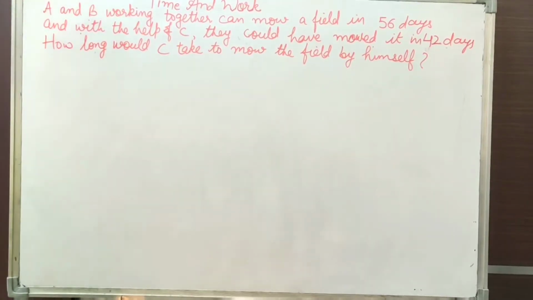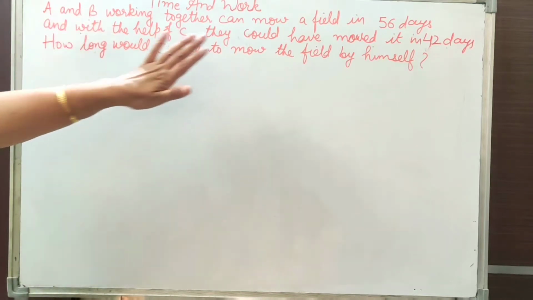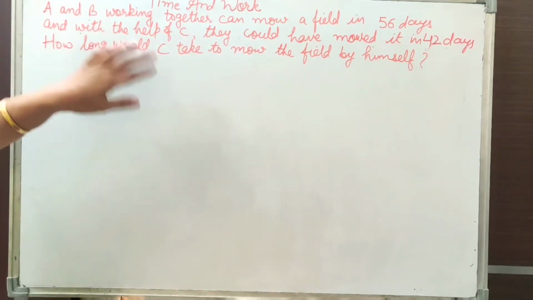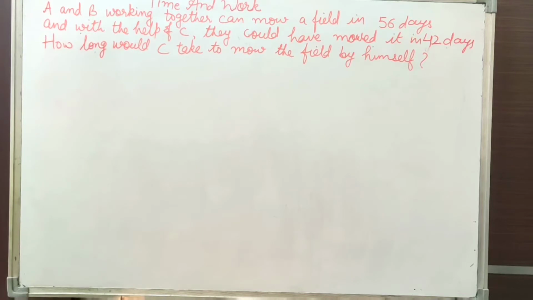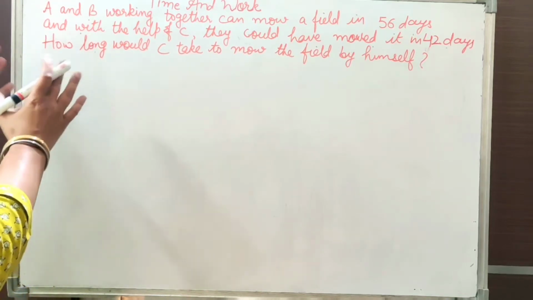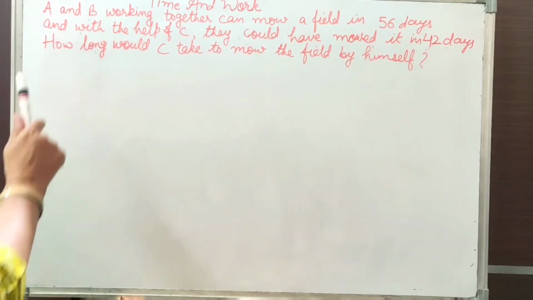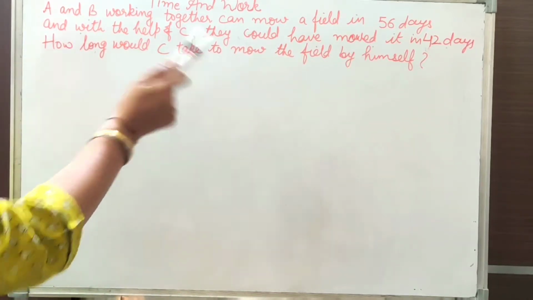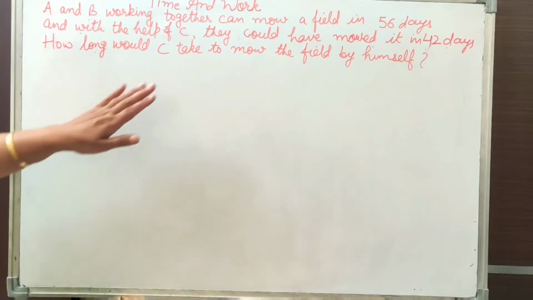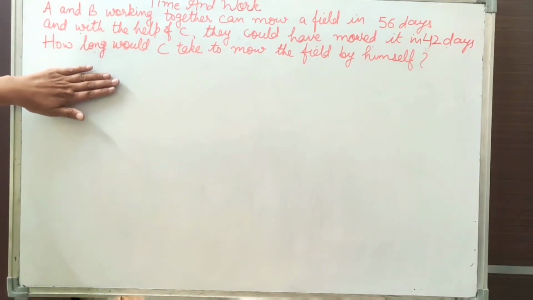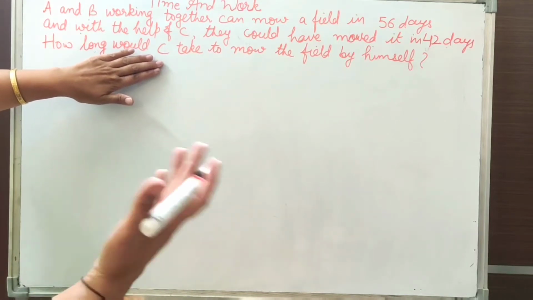Hello everyone. Here again I am discussing some more word problems based on time and work. This question is given: A and B working together can mow a field in 56 days. And with the help of C, they could have mowed it in 42 days. That means with the help of C, when they work together, they can complete that work in 42 days. So how long would C take to mow the field by himself? That means we are required to find in how many days C alone can do that work.